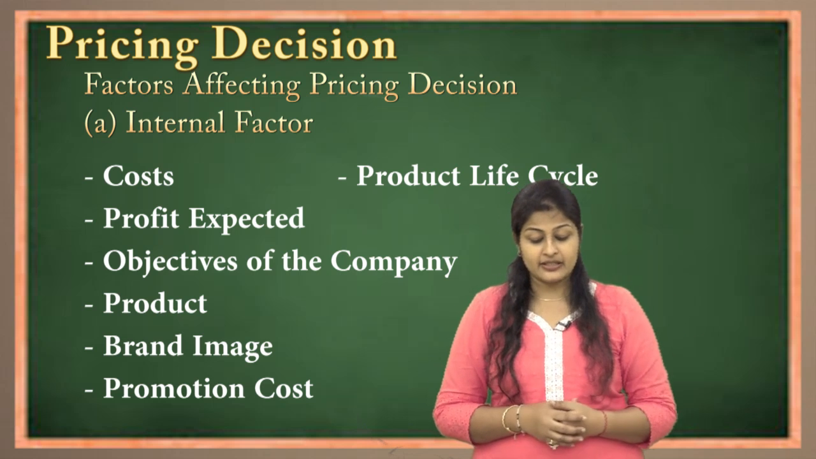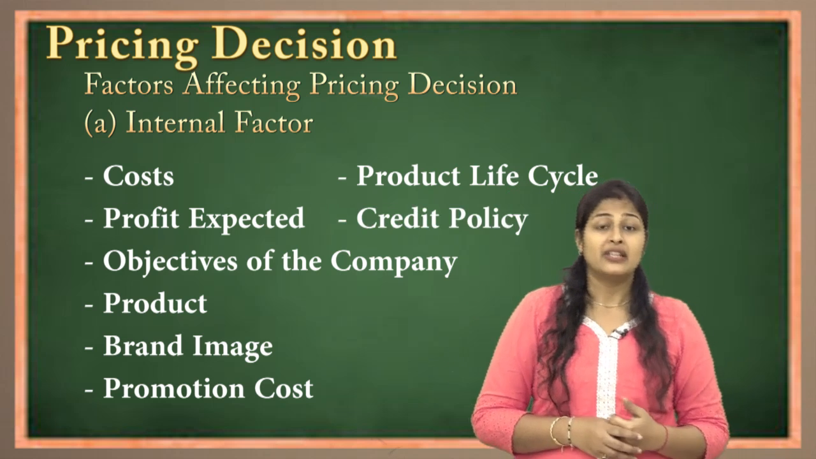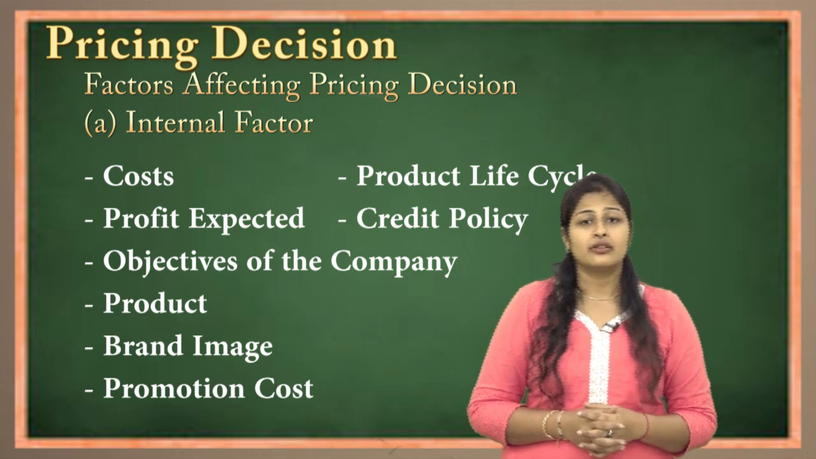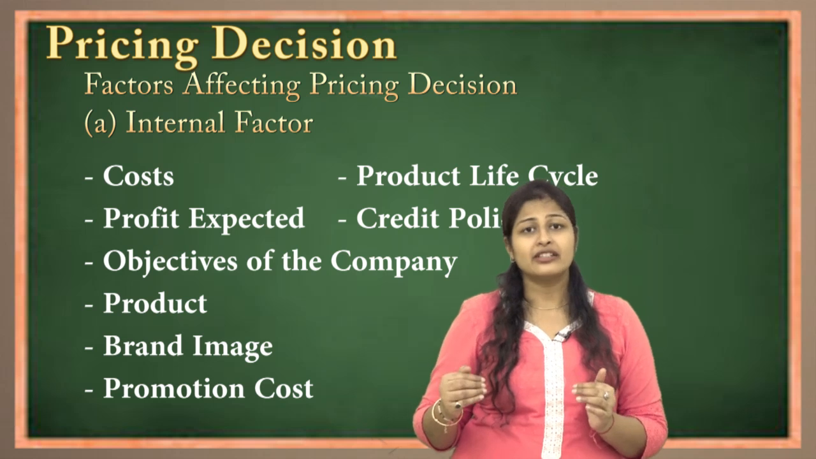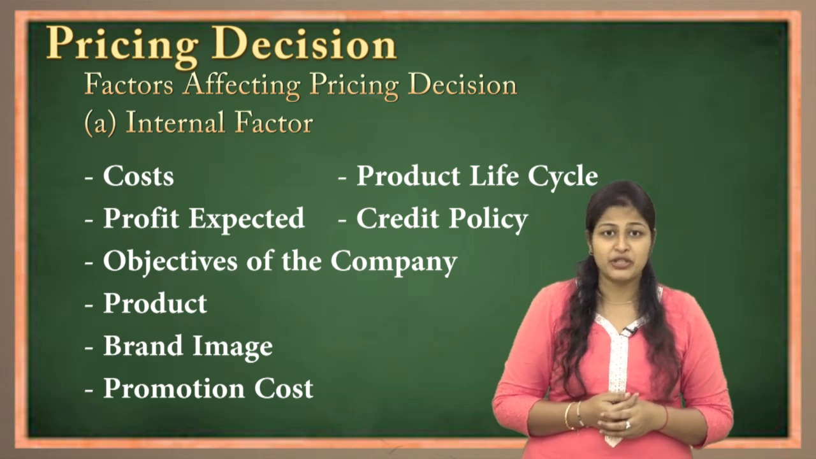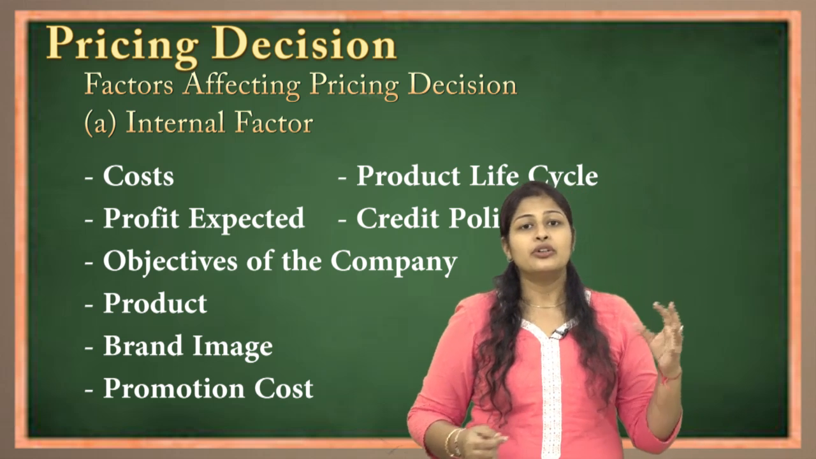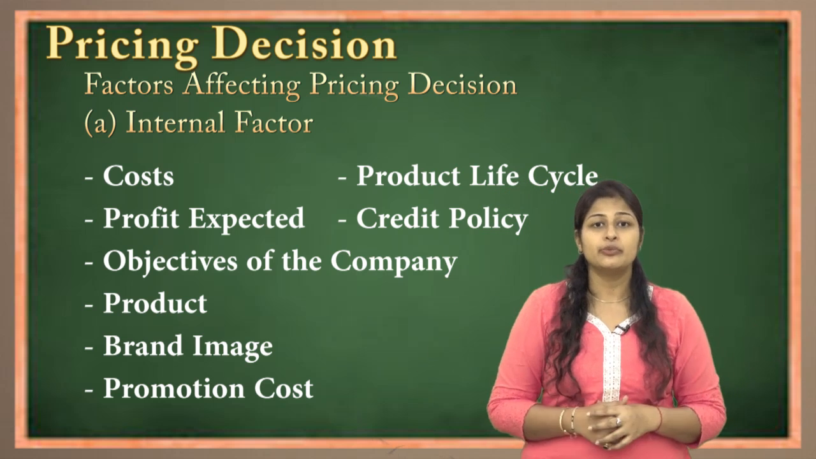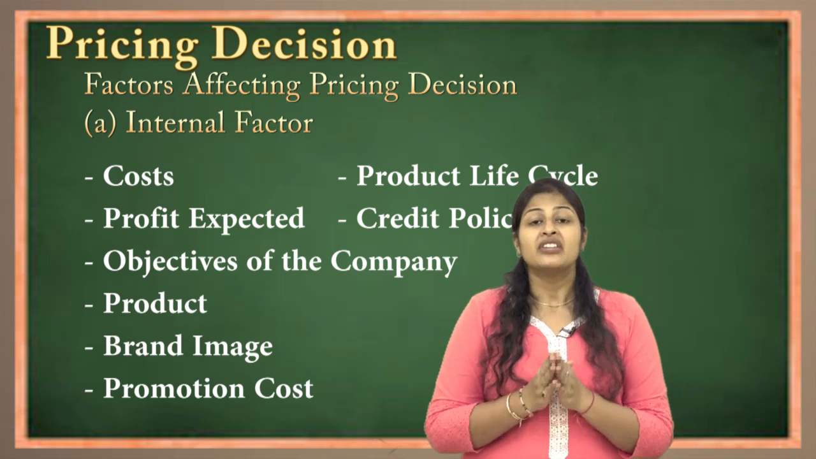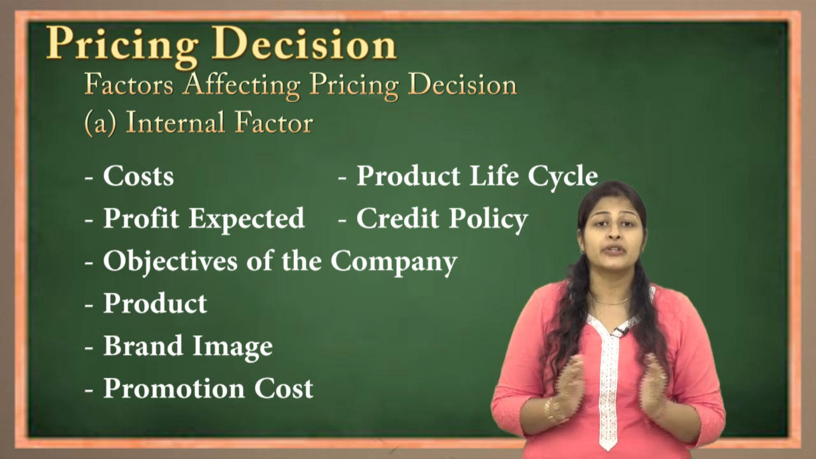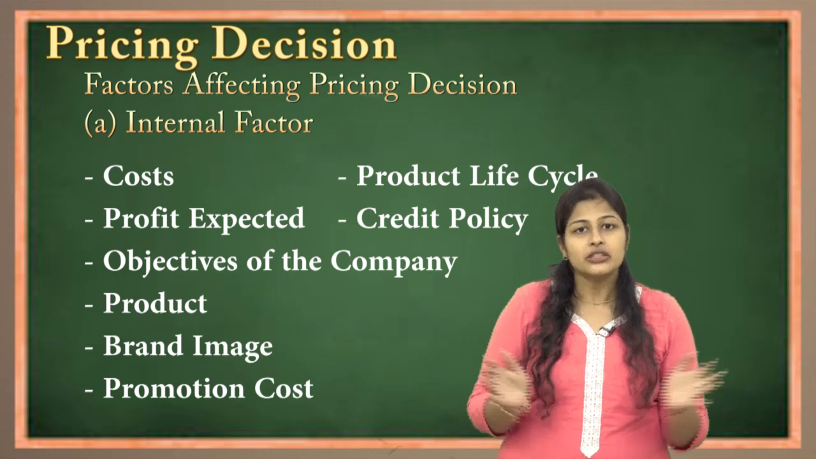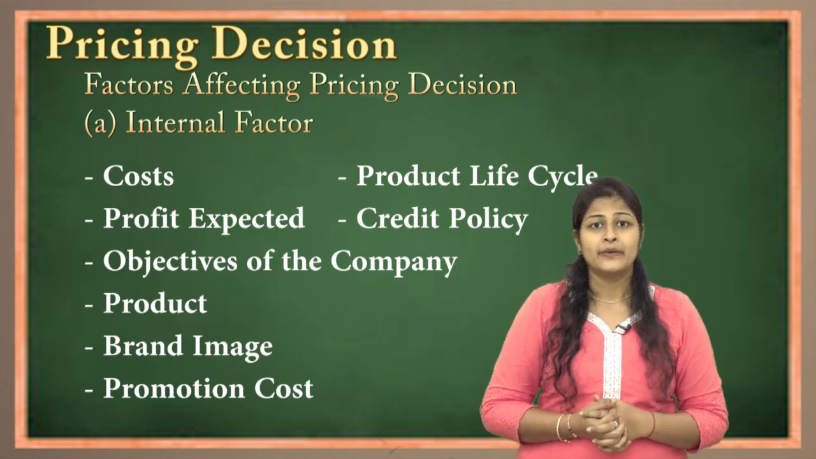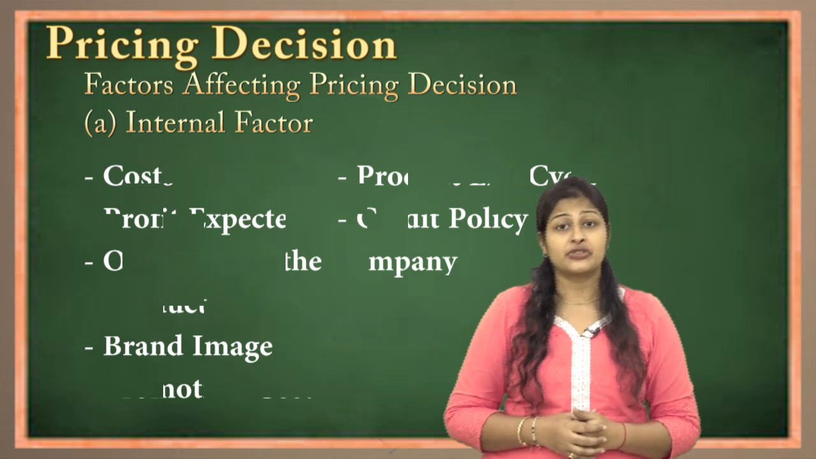Okay, and the last is credit policy. Now we all are aware of credit policy. Whenever goods are sold, if the customer is buying from a retailer, he pays in cash immediately. But when the wholesaler or retailer buys from the manufacturer, they do not make the payment immediately, they buy on a credit period. Now, the longer the credit period, the higher the product price. Shorter the credit period, the lower the product price. Okay, so these are the internal factors.